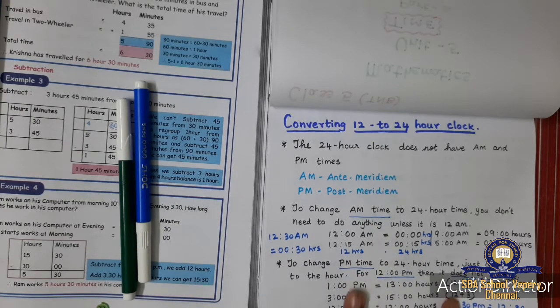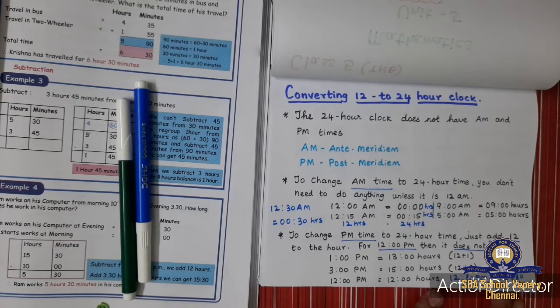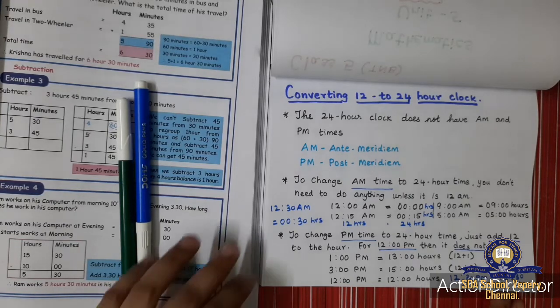If it is for PM, what you will do? You will just add 12 to the number. If the number is 12 o'clock, you will write 12 as such and write hours. If the number is not 12, if it is 1, 2, 3, 4, 5 like that, you will just add 12 to the number and write it.